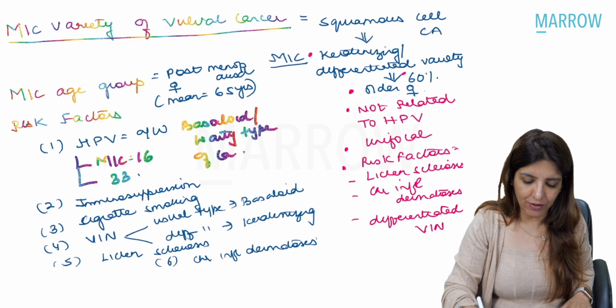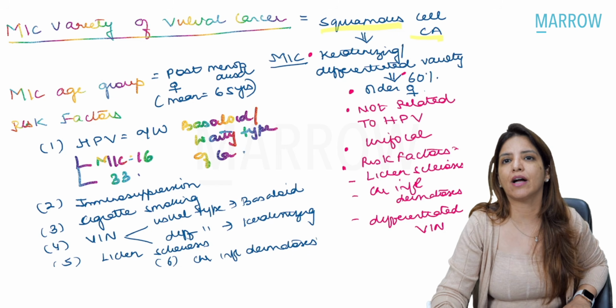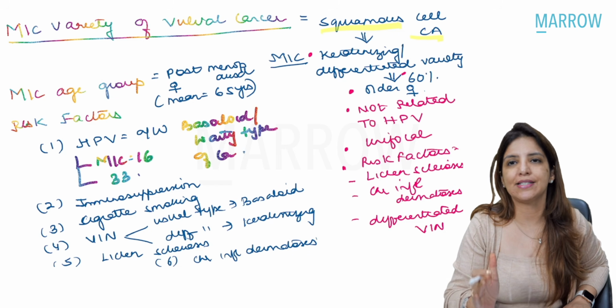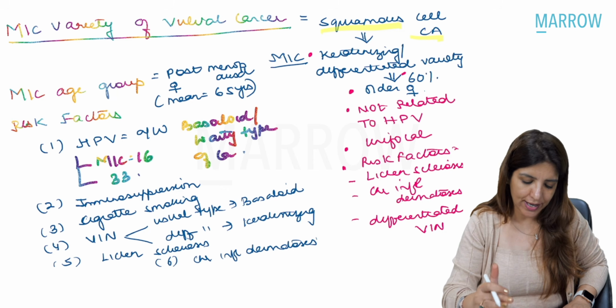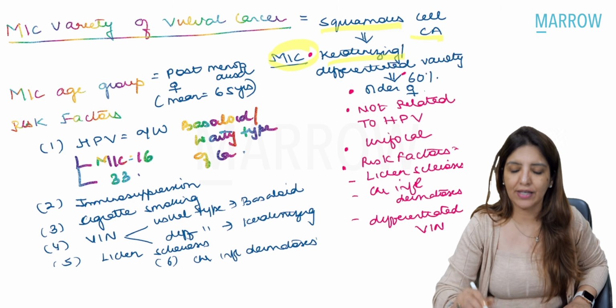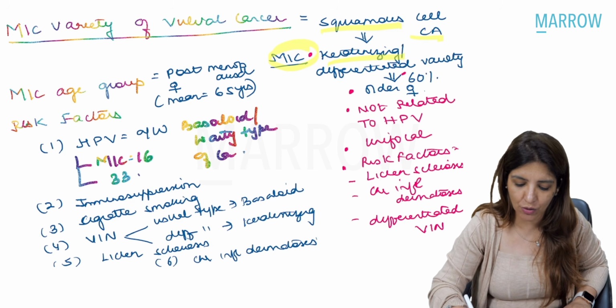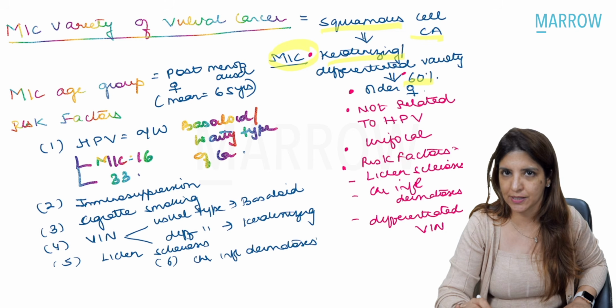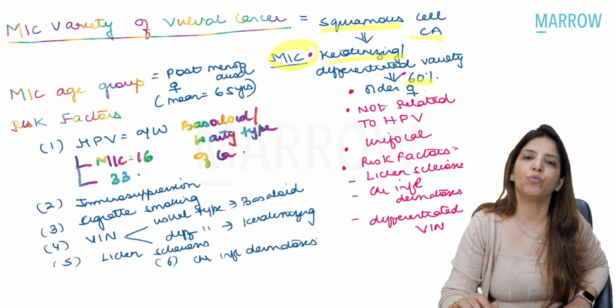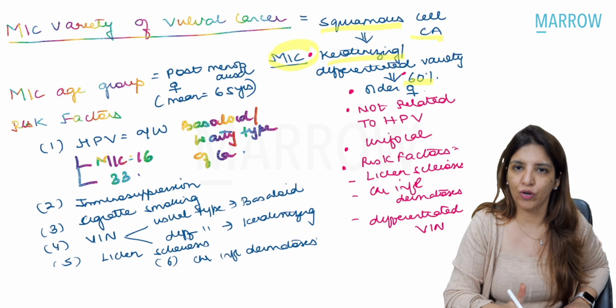So the most common variety of vulval cancer is squamous cell carcinoma. In squamous cell carcinoma, there are two varieties, as I told you. There is a basaloid variety and there is a keratinizing variety. More common one is the keratinizing variety, which is also called the differentiated variety, which is seen in 60% cases, right?